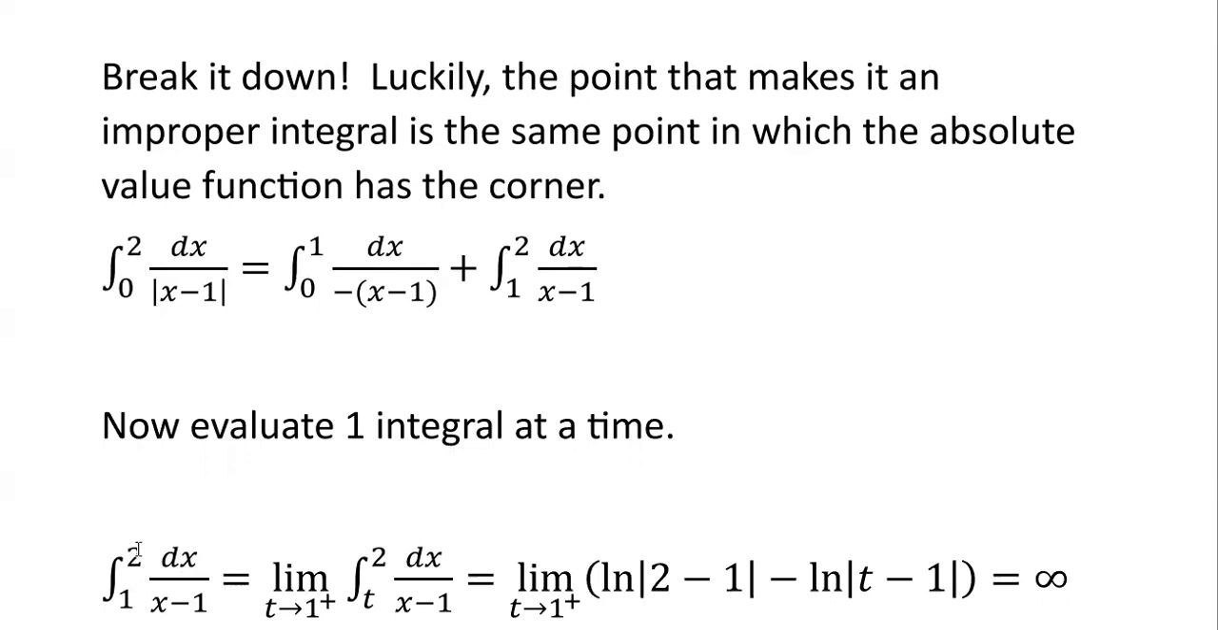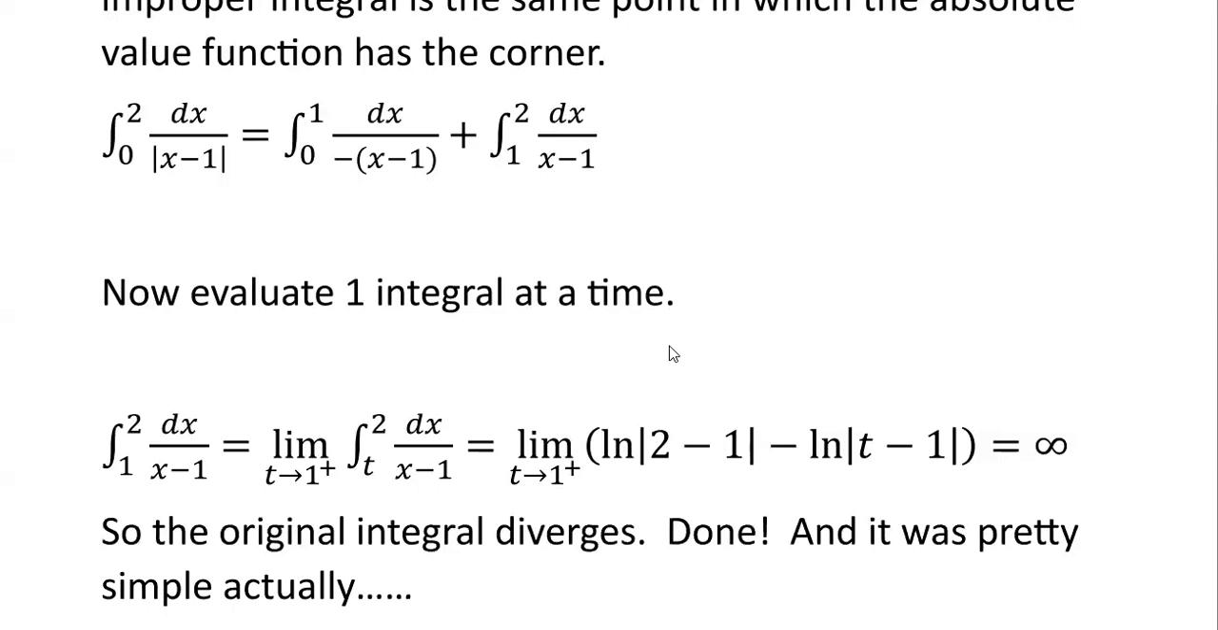But anyway, integral from 1 to 2 dx over x minus 1. This is just natural log, right? And we take the limit, it's infinite. Since this is infinite, who cares what this is? It's going to diverge. Both pieces need to converge in order for this guy to converge. If one of them diverges, the whole thing diverges.